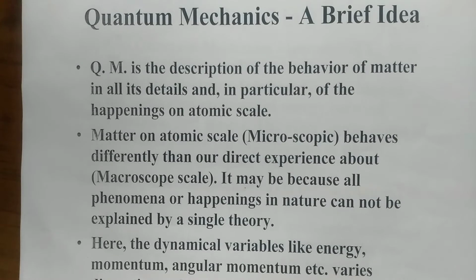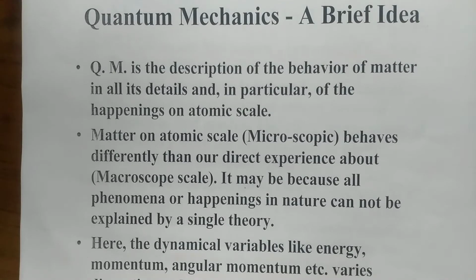So quantum mechanics is the description of the matter on atomic and subatomic scale. So matter on subatomic scale or atomic scale behaves in a different manner than the matter on macroscopic scale. So therefore, the behavior of matter on macroscopic scale and microscopic scale can't be explained by a single theory. So in quantum mechanics, the dynamical variables like energy, momentum, angular momentum, etc.